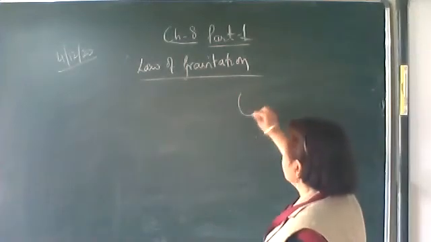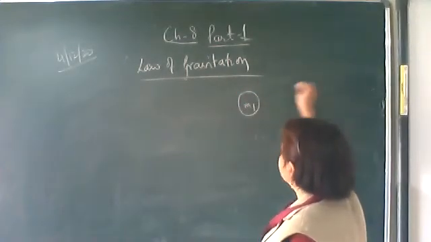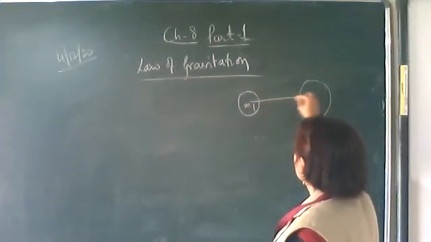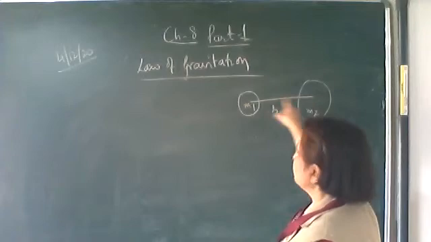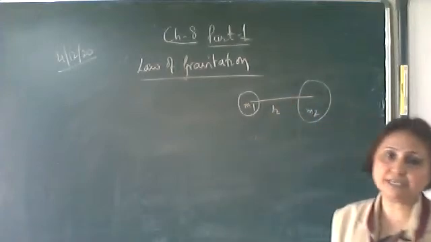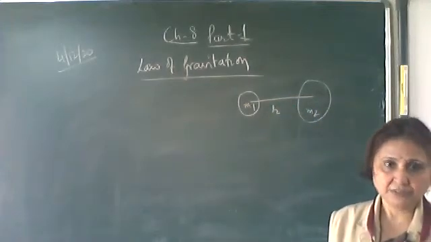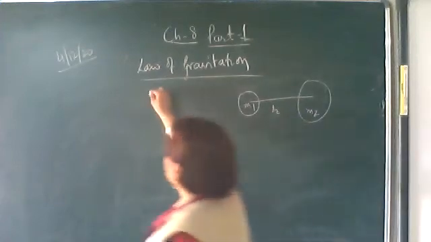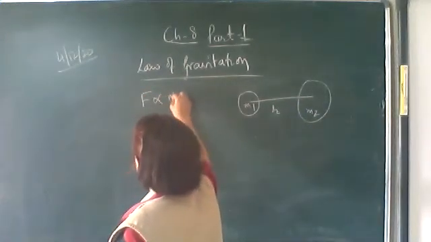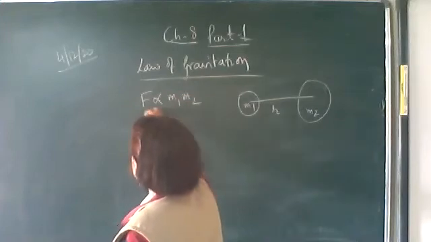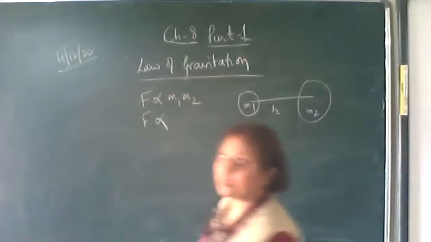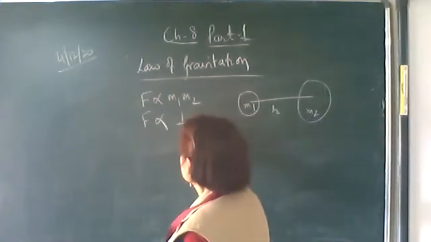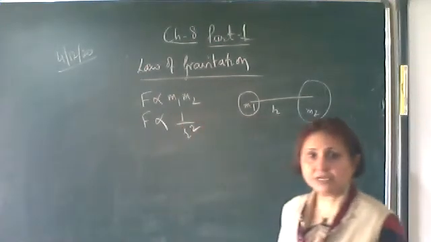Let there be two bodies of masses m1, m2, and the distance is measured from the center of the first body to the center of the second body. These two bodies attract each other with a force directly proportional to the product of masses, inversely proportional to the square of the distance between them, r square.